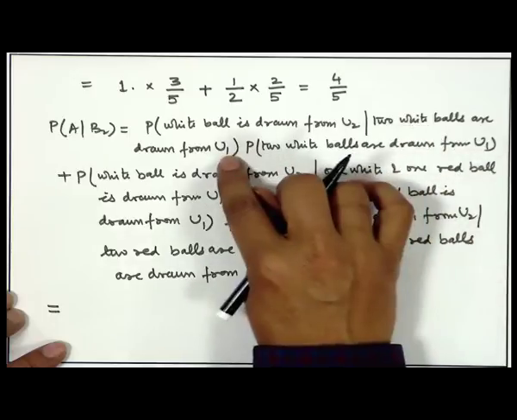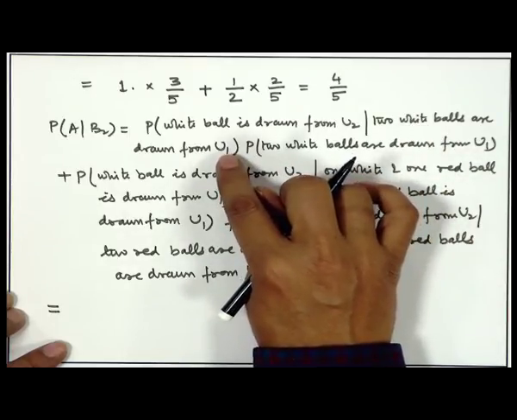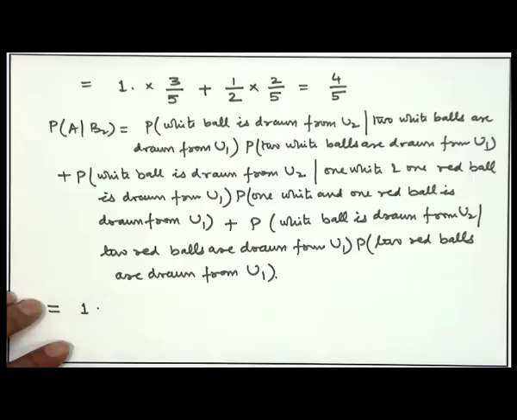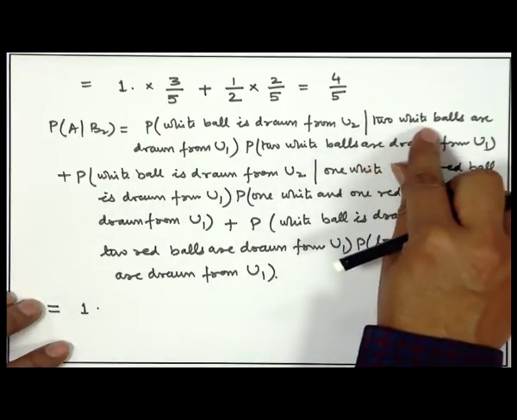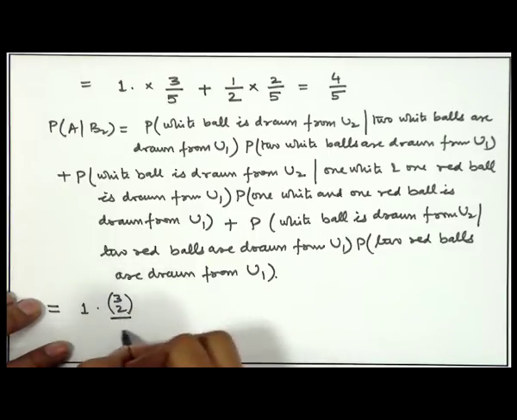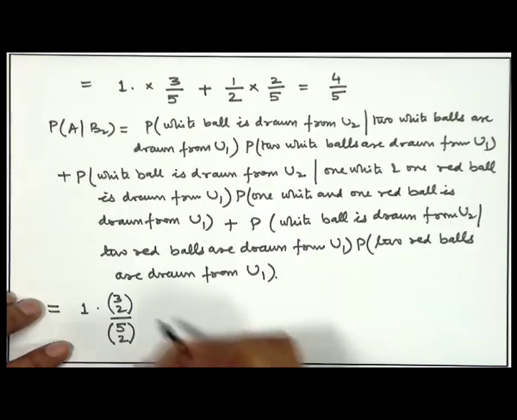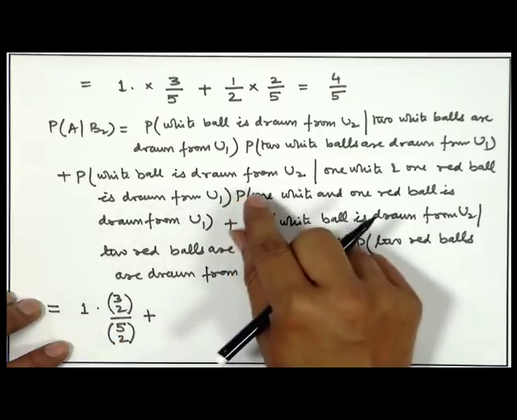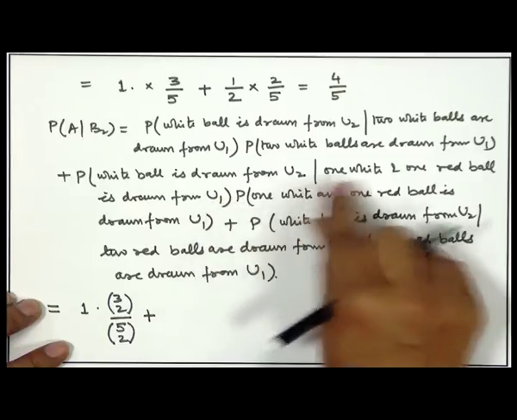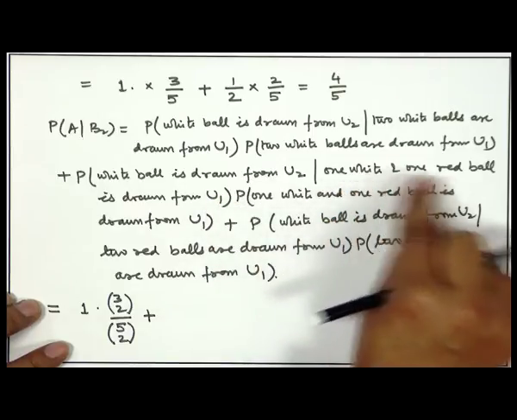If two white balls are drawn from U1, then urn U2 will have all the white balls. So, the probability of drawing a white ball will be simply 1. However, what is the probability of drawing two white balls from urn U1? Because there are 3 white balls, it is 3C2 divided by 5C2, plus. In the case one white and one red is drawn from U1 and put into U2, then U2 will have 2 white and 1 red.